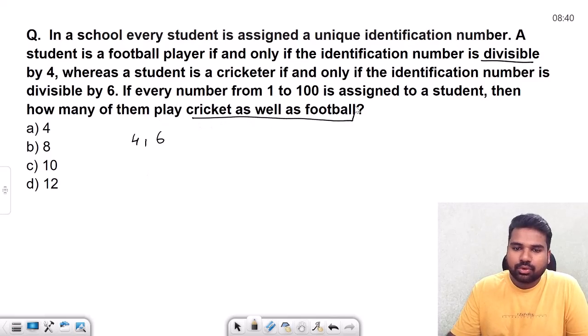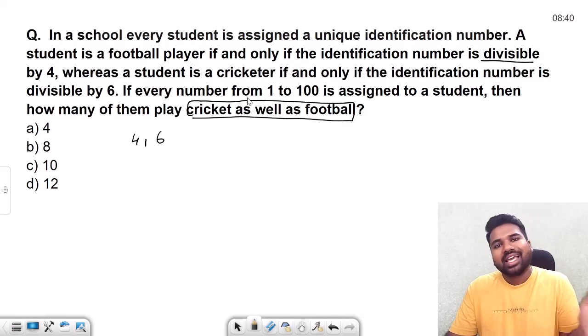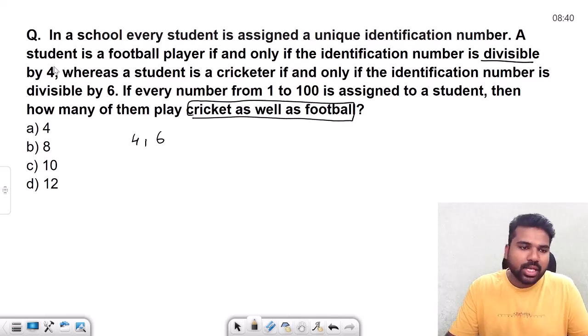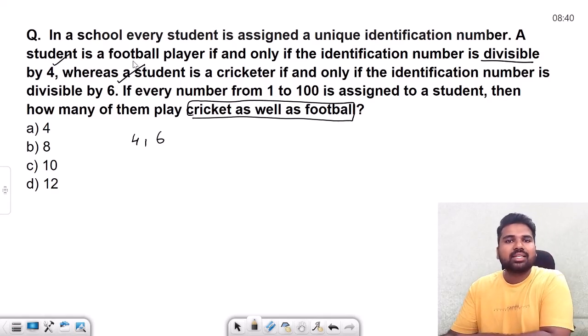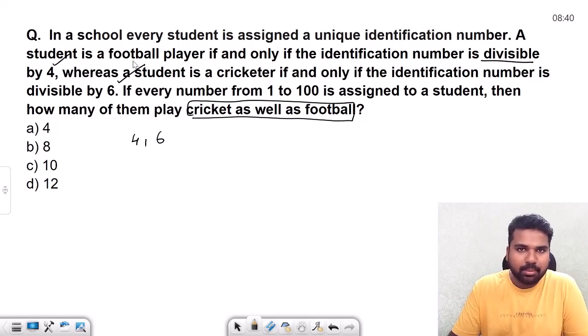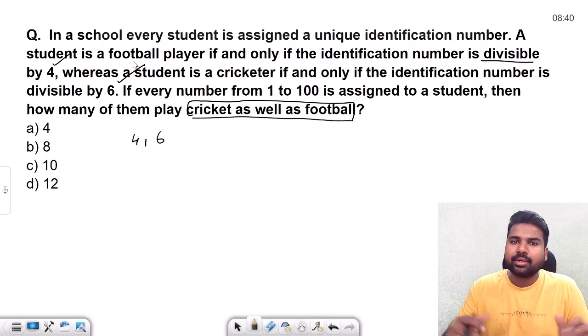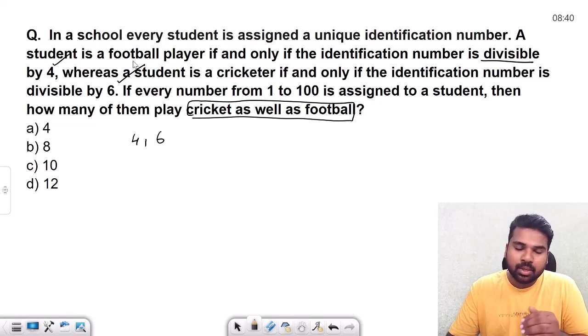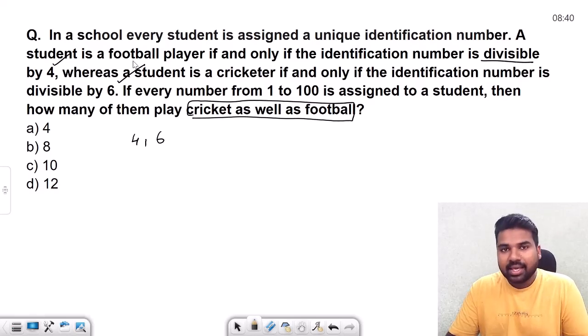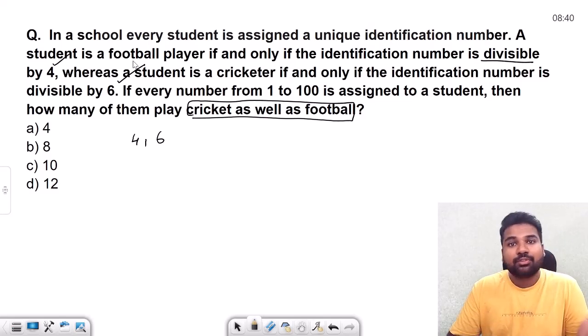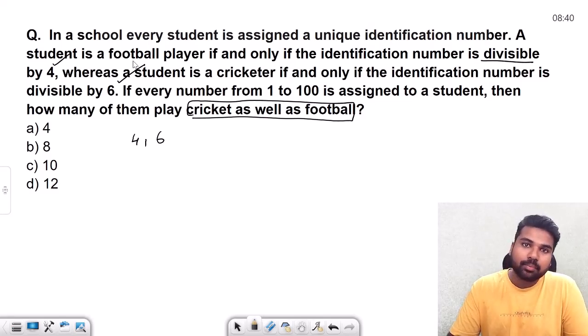See, had it been either cricket or football, you would only count the multipliers of 4 and multipliers of 6 and just see the numbers. Add those two numbers and you will get the players, either playing cricket or football. But now what do you want? You need such a student who plays cricket as well as football. Okay, so that means you need such numbers which are divisible by 4 as well as 6 both.